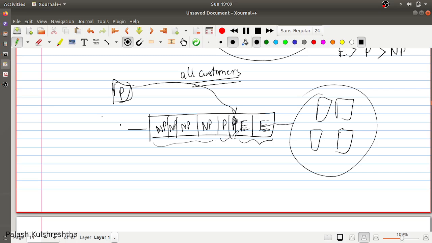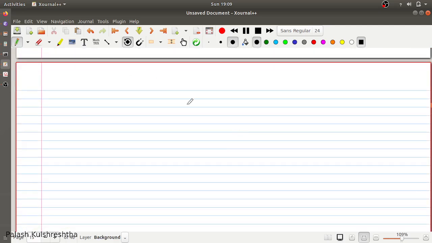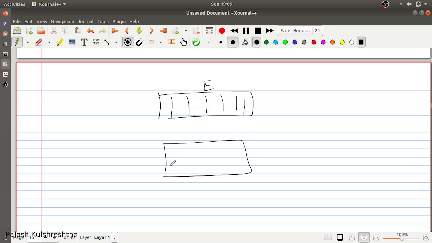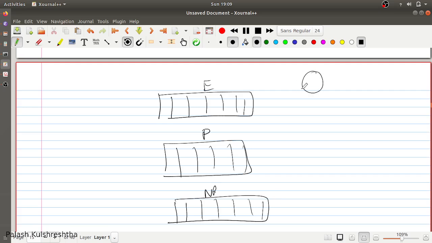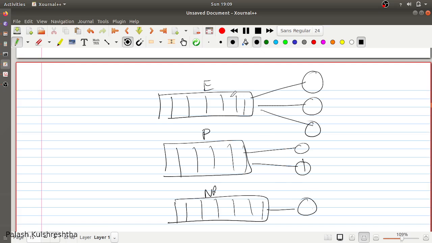So there's another type of queuing scenario where you can create different queues for different types of consumers. You can create a queue for enterprise customers, another queue for paying customers, and a queue for non-paying customers. And you can have a different number of consumers for different SLA requirements, and you can scale these consumers independently.